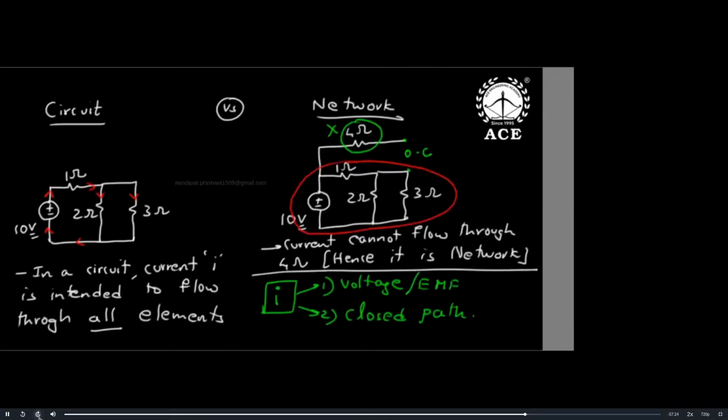Now, why did this difference come out? This is a very remarkable difference. Now, this is very important. Why for electrical people is this subject called circuit analysis, and why for EC people is it called network theory? Now we know the difference between circuit and network, but why did this difference come in the name?